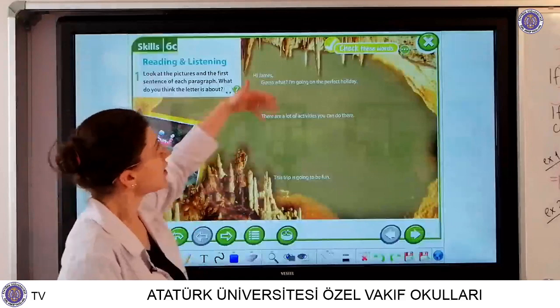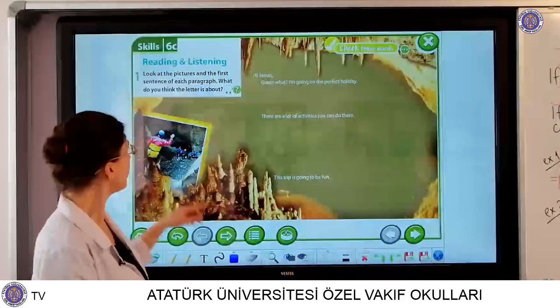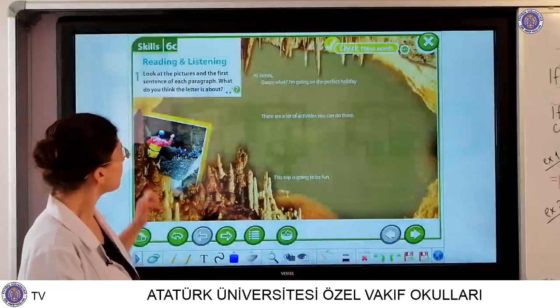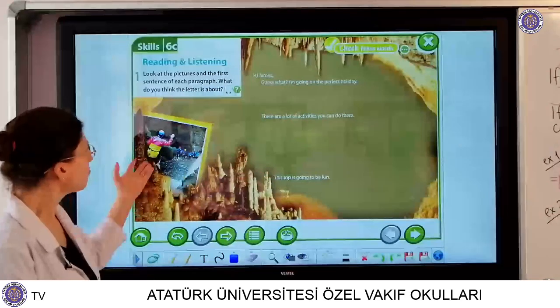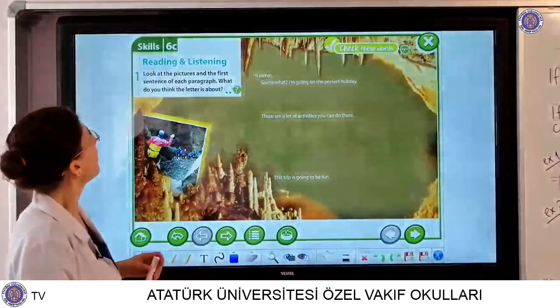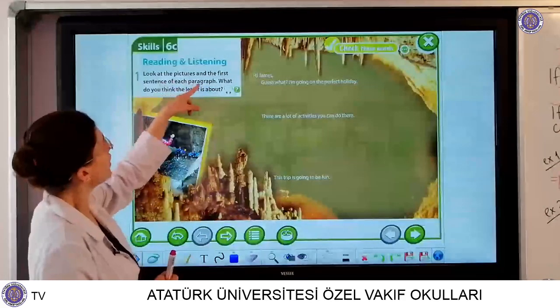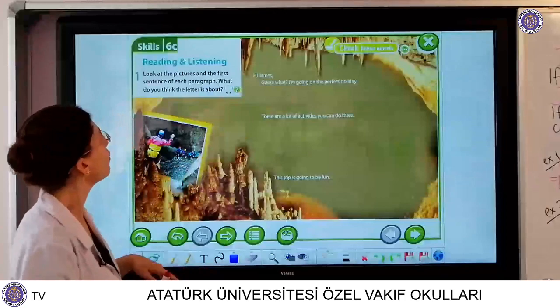There are some stalactites and stalagmites here. And here you see some people. They are in a cave. Here is a cave. And they are doing something. Let's learn it. And read the first sentence of each paragraph, and what do you think the letter is about?